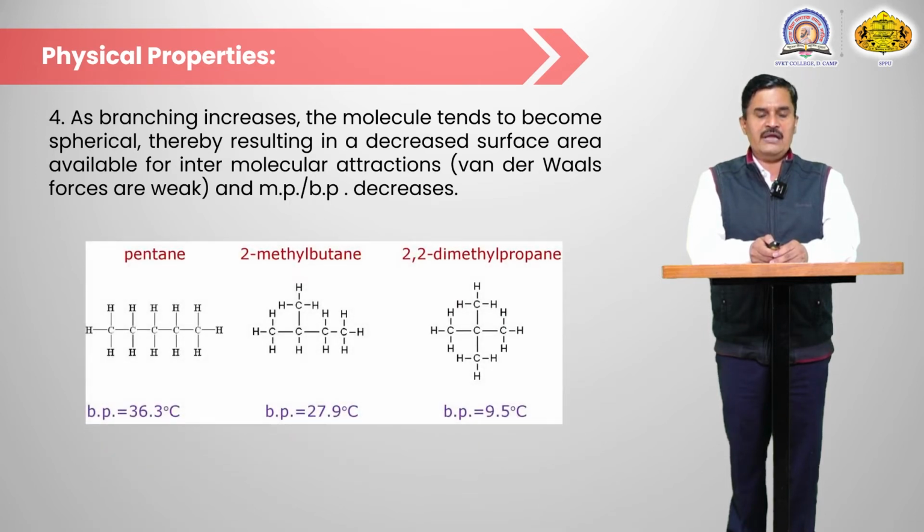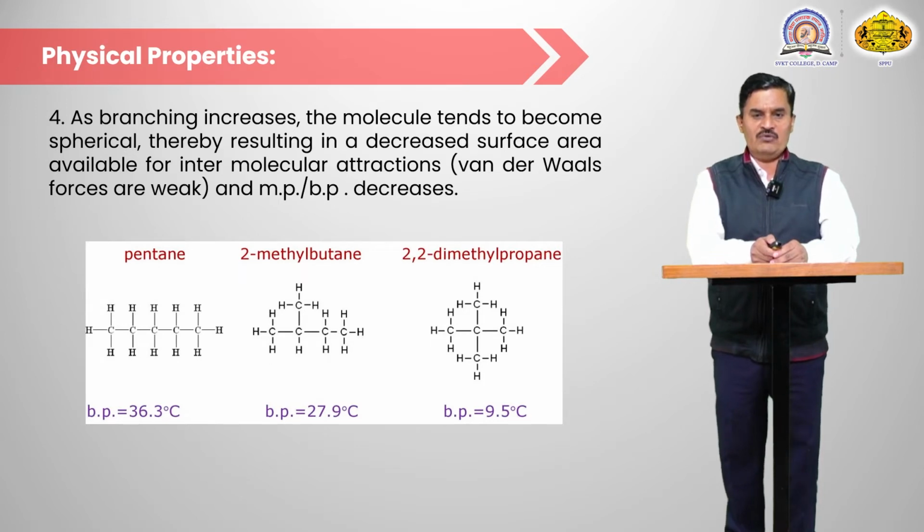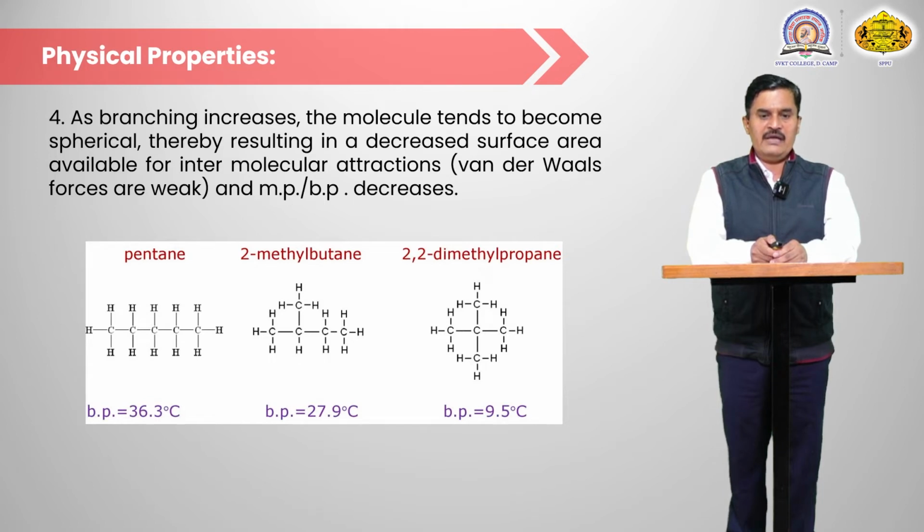For example, pentane has a straight carbon chain, so the boiling point of pentane is 36.3 degrees. In case of 2-methylbutane, the branched isopentane, the boiling point is 27.9 degrees Celsius, and in case of neopentane, the boiling point is 9.5.